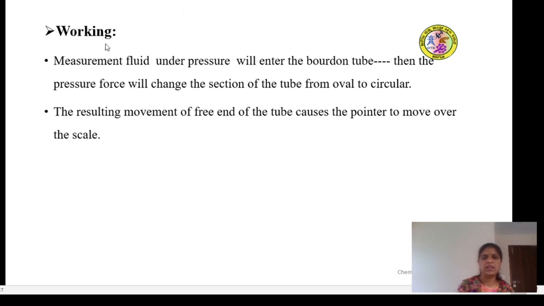The working part: the measurement fluid under pressure will enter the Bourdon tube. Then the pressure force will change the section of the tube from oval to circular. The resulting movement of the free end of the tube causes the pointer to move over the scale.